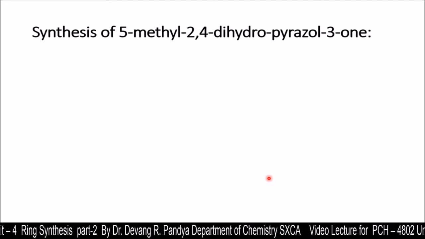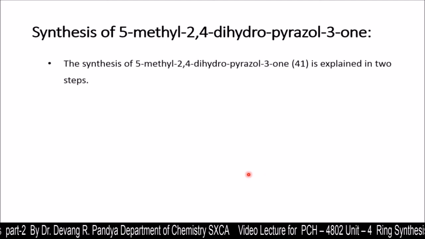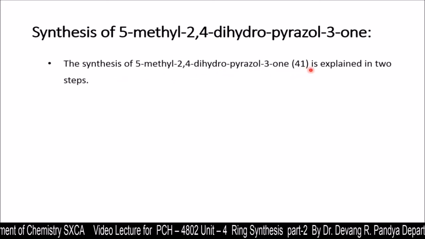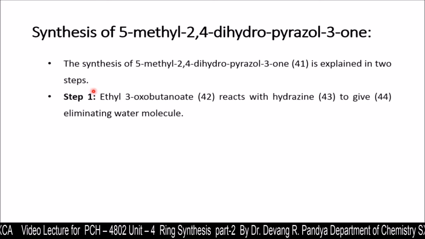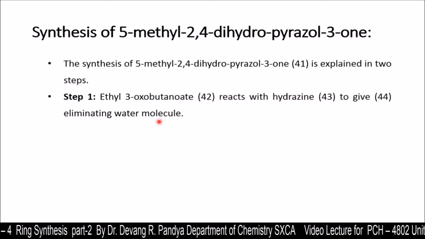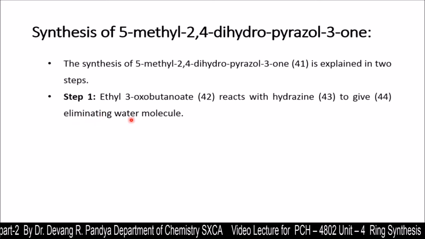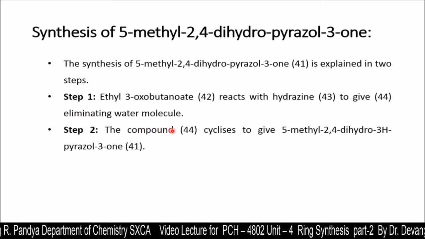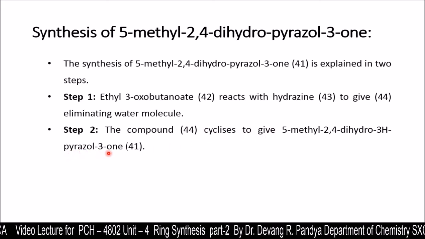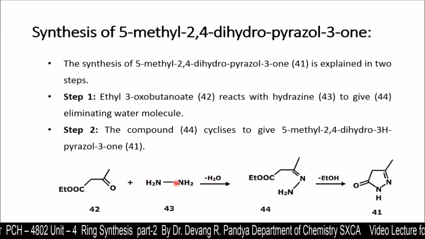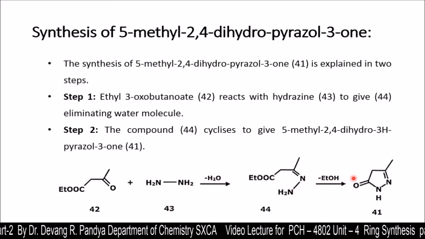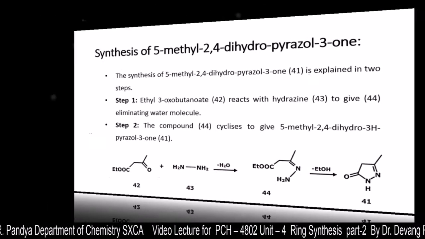Now synthesis of 5-methyl-2,4-dihydropyrazol-3-one. The synthesis of this, that is structure 41, is explained in two steps. In step 1, ethyl 3-oxobutanoate, that is structure 42, reacts with hydrazine, that is structure 43, to give structure 44, eliminating the ethanol molecule. And in step 2, compound 44 cyclizes to give 5-methyl-2,4-dihydro-3H-pyrazol-3-one. So here the ester is going to react with hydrazine, one molecule departs, and we are going to get this. On cyclization, it is going to give us this target molecule, structure 41.